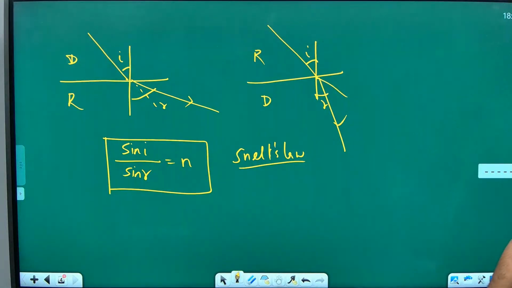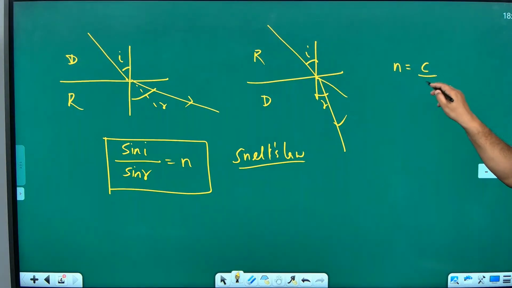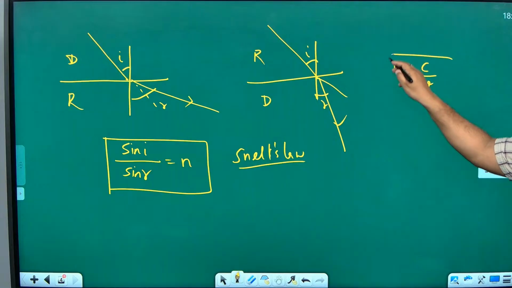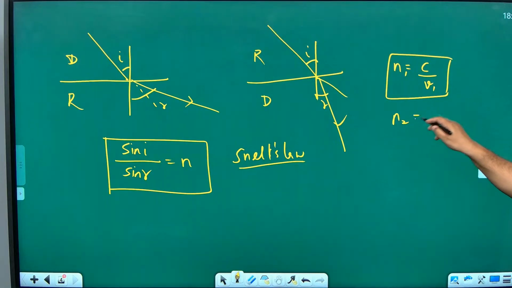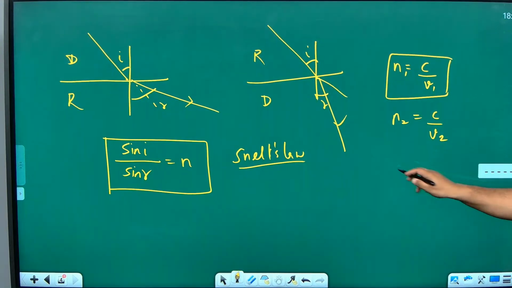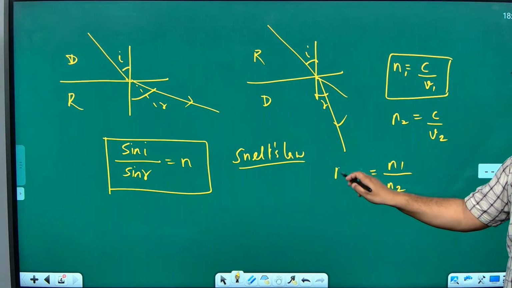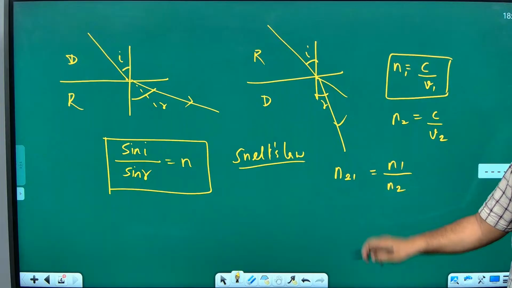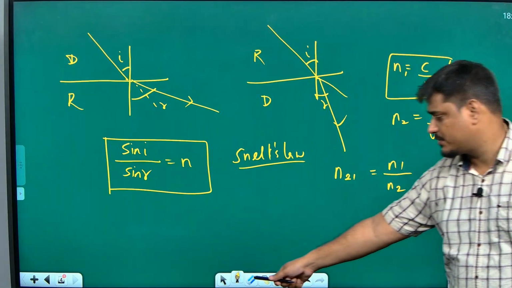Then you must know what the refractive index is. It is the ratio of the speed of light in vacuum to the speed of light in a particular medium. So if I have N1, it will be C by V1. Same if I have some other medium N2, it will be C by V2. So if I want to write N1 by N2, which is actually the refractive index of the second medium with respect to the first medium. Actually, I should write N12 here, yes.